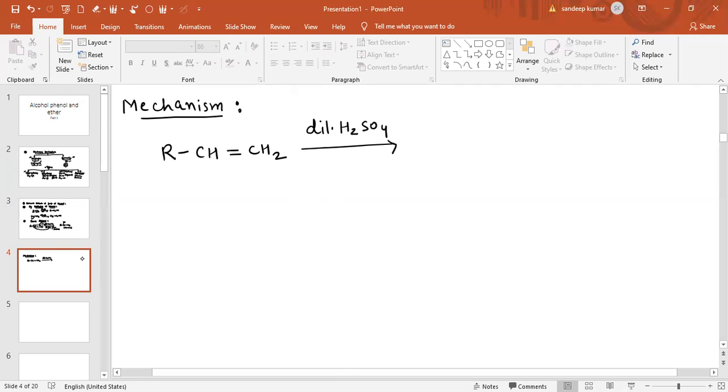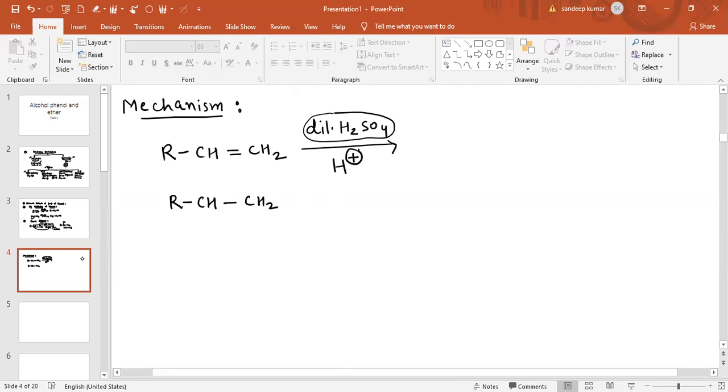In presence of dilute H2SO4, this electrophile, which is H positive, will attack that carbon atom which will generate the more stable carbocation. If you want, you may draw the transition state also, like RCH2.